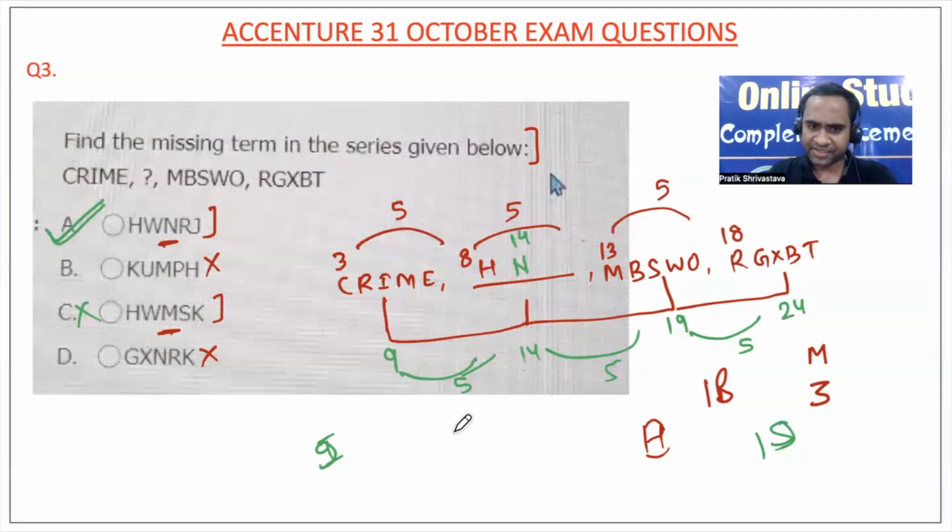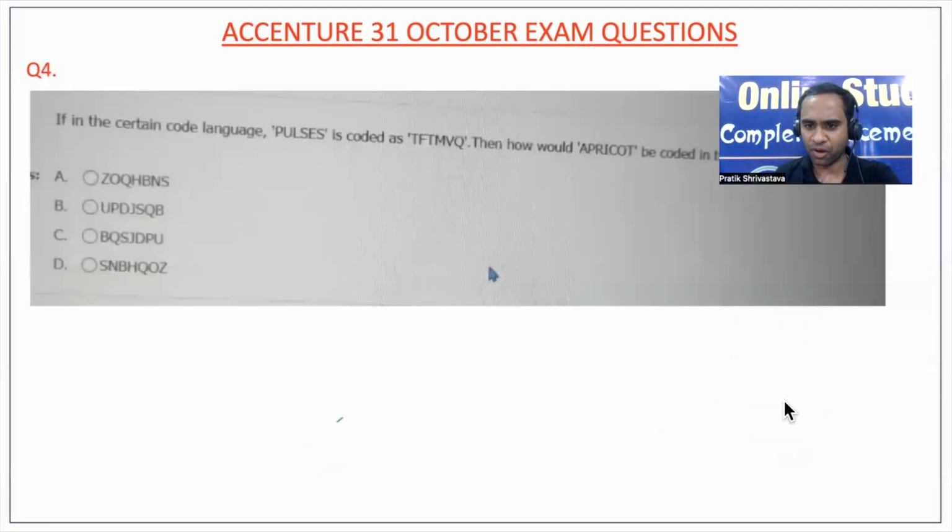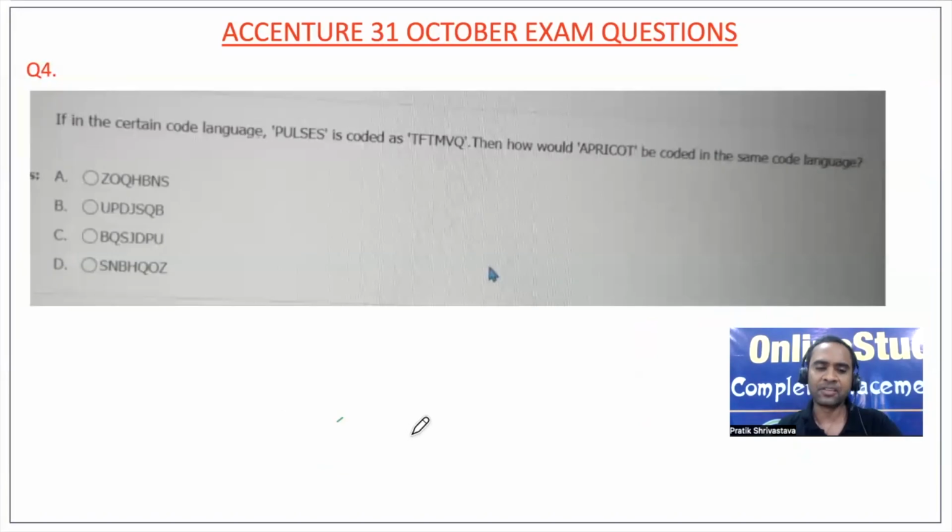Okay, now friends, as I said, we have to solve the recent questions, that September month question, October month question, if you want to crack the exam of Accenture, right?